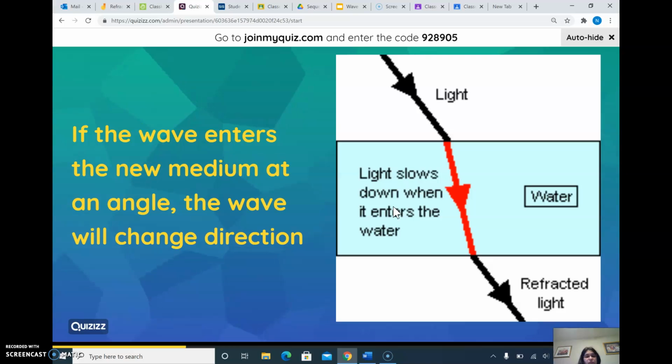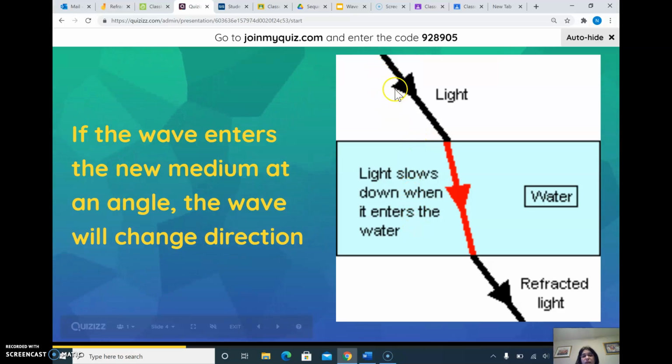Now what happens if the wave enters the new medium at an angle? The wave will change direction. So one thing very important: if the light wave is coming directly straight, which you observed when I showed you the laser demo, it will slow down, but it won't bend.